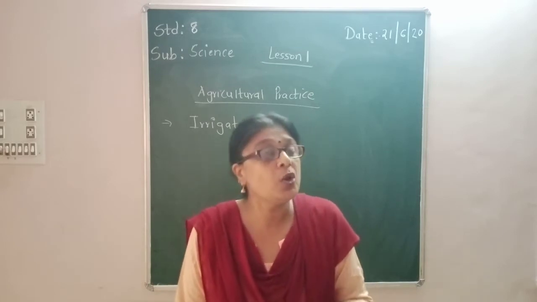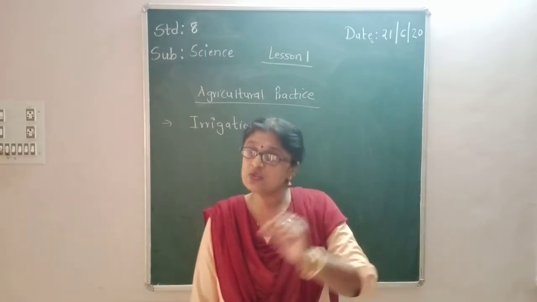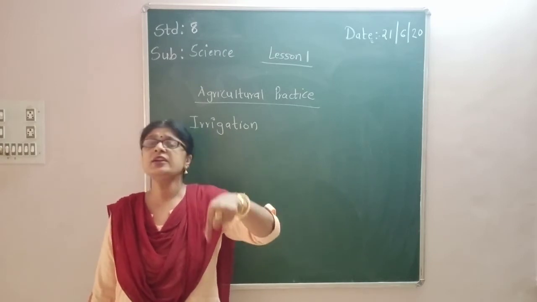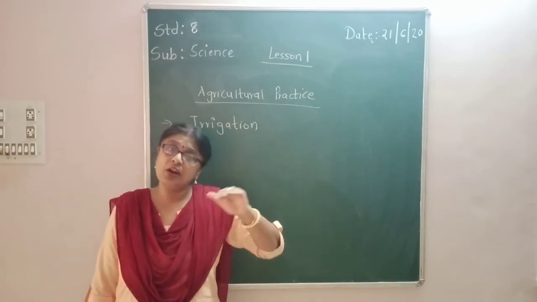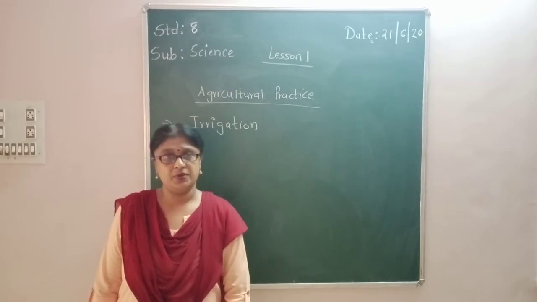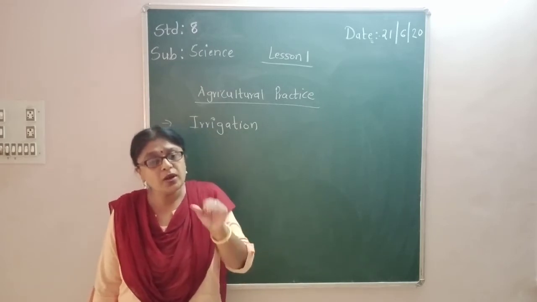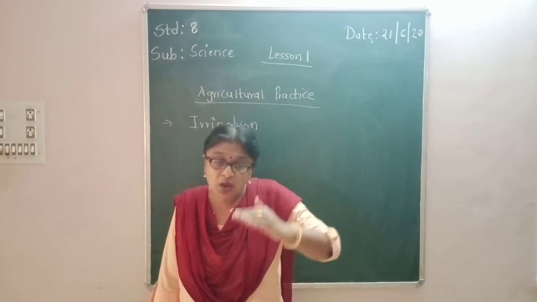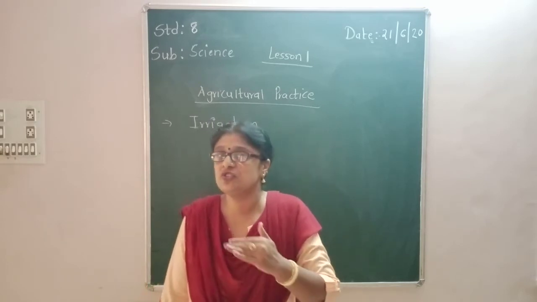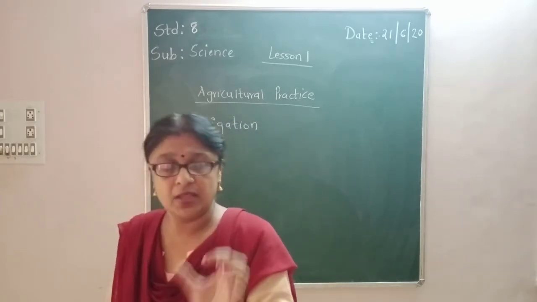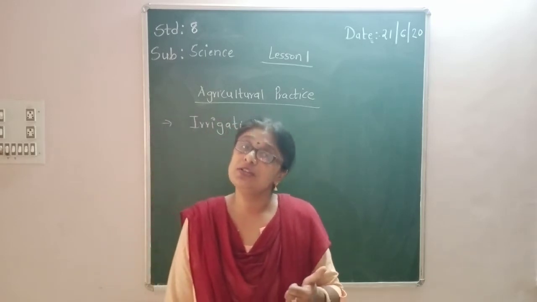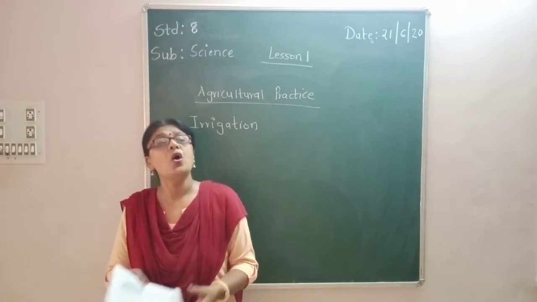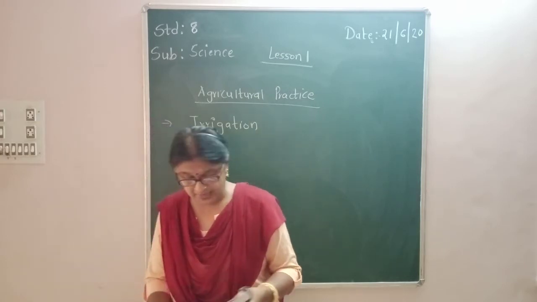So the seed will not be able to germinate, because during the sowing of seeds we have seen that seeds are not kept superficially and they are not even sown very deep. They are sown at a proper level so that they can germinate very easily. So up to that level, if the water gets dried up due to the heat of the sun, then they will not germinate. So in summer season the farmers have to frequently irrigate the soil.